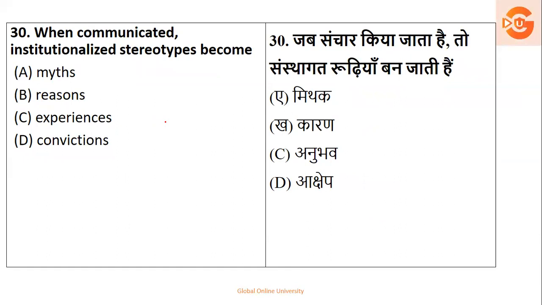Next, when communicated, institutionalized stereotypes become what? Either they become myths, or reasons, or experiences, or convictions. Stereotypes become experiences. They are not reasons or myths or convictions, they are the experiences which the person has experienced either on his own or through his observation. So the right answer is C.